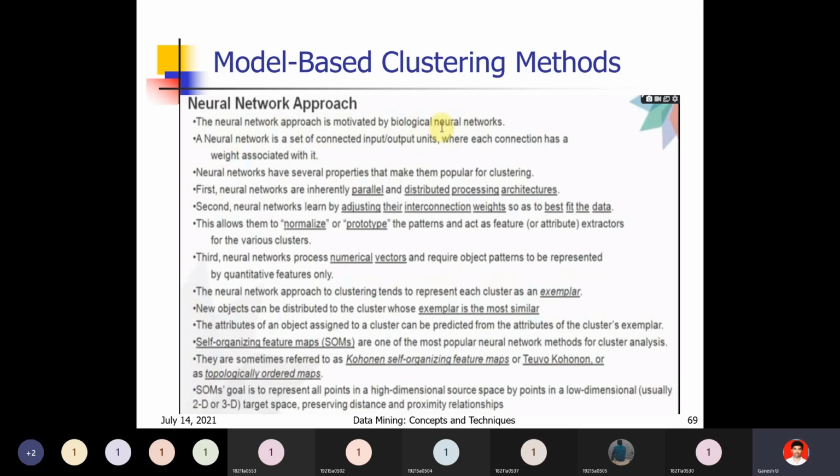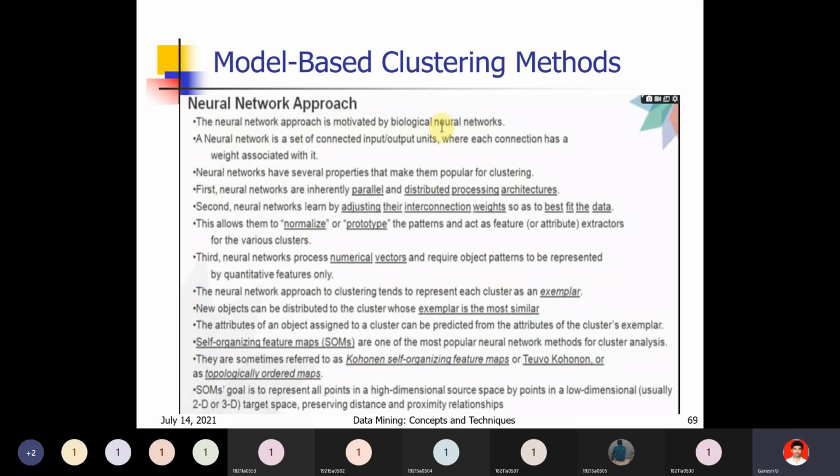New objects can be distributed to the cluster whose exemplar is most similar. That is, we assign the data point to the cluster it is most similar to. Only the terminology differs. The attributes of an object assigned to a cluster can be predicted from the attributes of the cluster's exemplar.